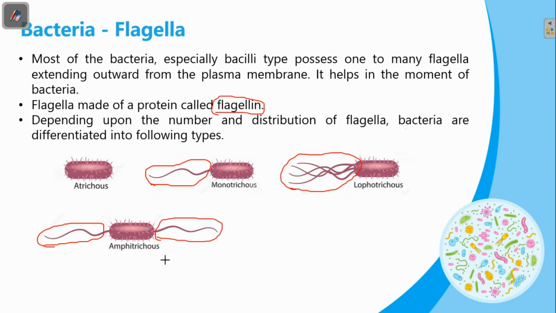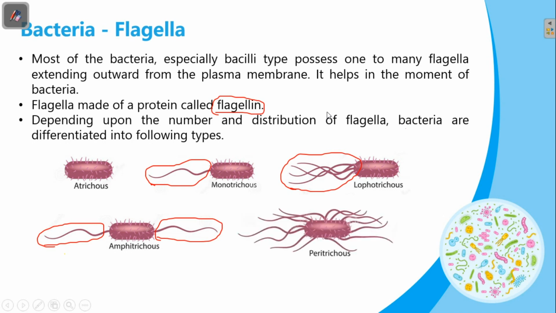Next, many flagella are distributed all over the surface. This kind of arrangement we can call peritrichous. Here in the peritrichous type, many flagella are distributed all over the cell surface. Amphilophotrichous.